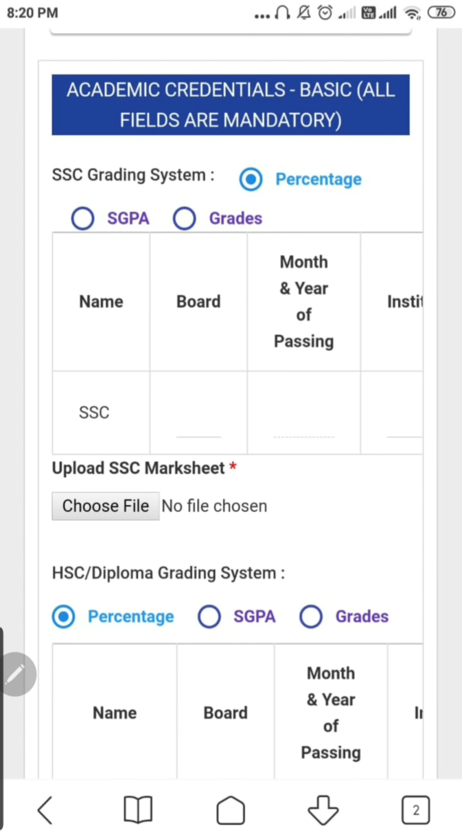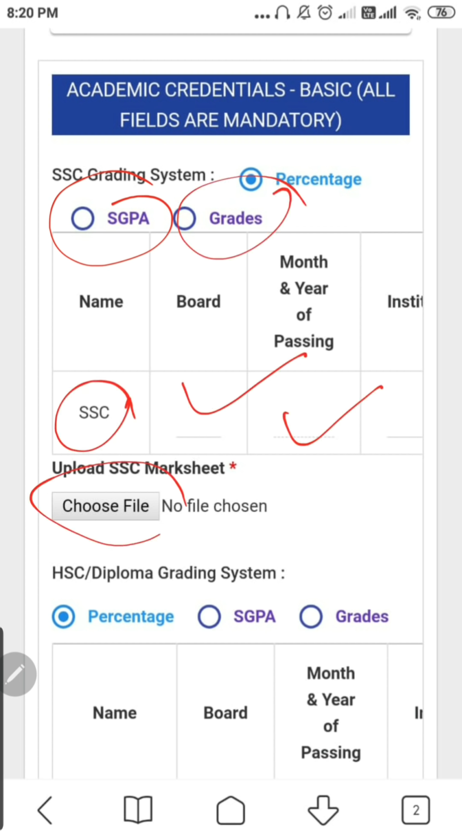Then we move to the academic record. Your percentage or CGPA, whichever grades you have got, you have to put for your SSC, and then upload the mark sheet as well. So you have to take a scan. Now CamScanner is banned, because CamScanner used to be the best software.